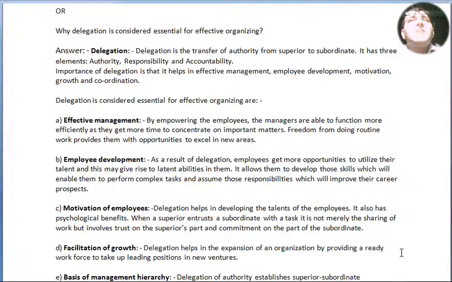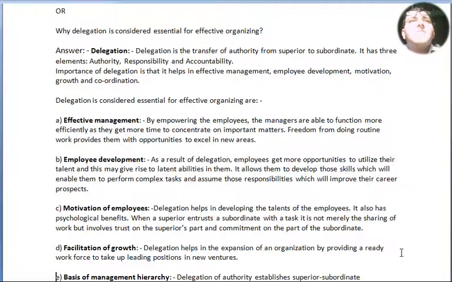As a result of delegation, employees get more opportunities to utilize their talent, and this may give rise to latent abilities in them. It allows them to develop those skills which will enable them to perform complex tasks and assume those responsibilities which will improve their career prospects. Point number C, motivation of employees. Delegation helps in developing the talent of the employees.